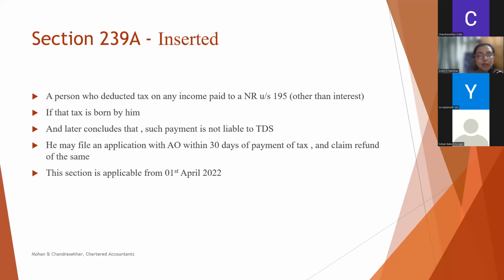Next, the new section 239A. We know when we are making a payment to a non-resident, we have to deduct TDS under section 195. Suppose a person deducted tax under section 195 on any income paid to a non-resident, other than interest, and the tax is borne by him, and later he concludes that such payment is not liable to TDS. Now he has an option to file an application with the assessing officer and claim that refund. Before, there was no option for the assessee to approach the assessing officer for refund. He had to go for appeal. This section will be applicable from 1st April 2022.